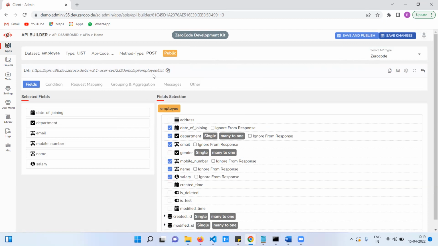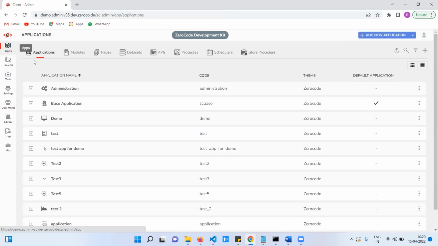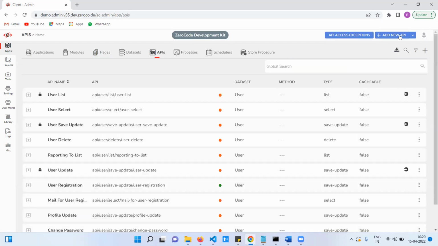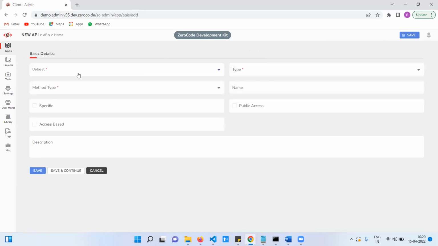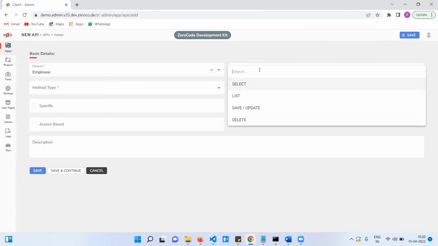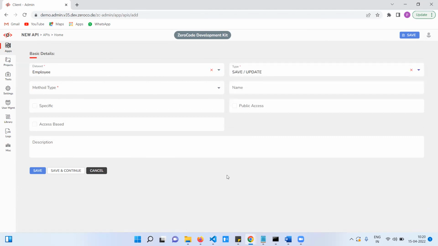Now employee list API is ready. Now I am going to create the employee form API. Same again, which data set? Employee data set. So I'm going to select save update API. Here I am selecting the post.